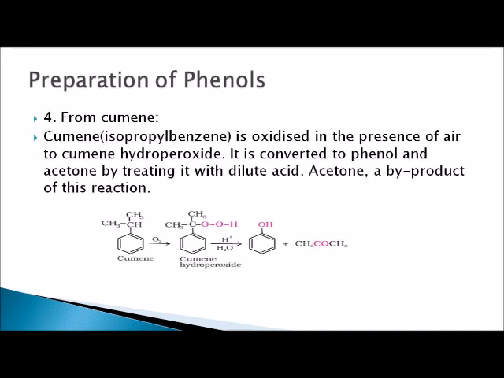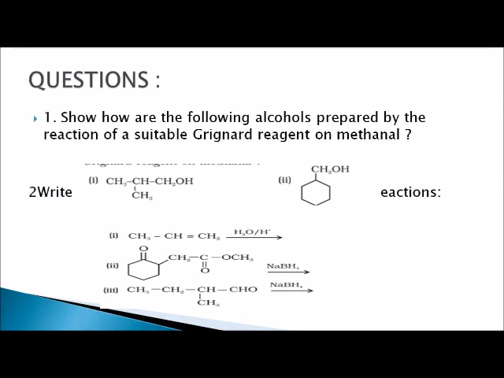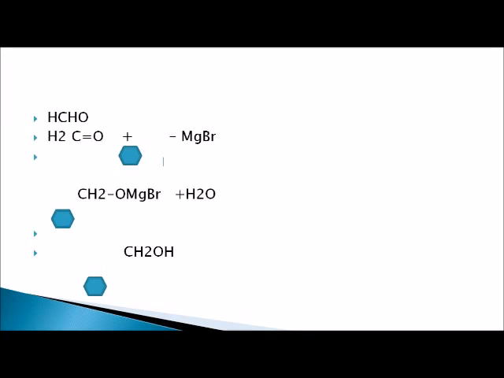Fourth method: from cumene. Cumene, or isopropyl benzene, is oxidized in the presence of air to cumene hydroperoxide. It is converted to phenol and acetone by treating it with a dilute acid. Acetone is a byproduct of this reaction. Hence, this is the reaction. Here are some questions, so you are able to do all these questions.